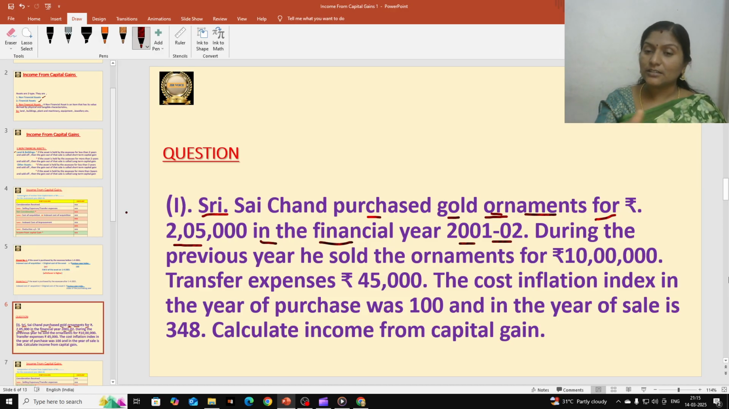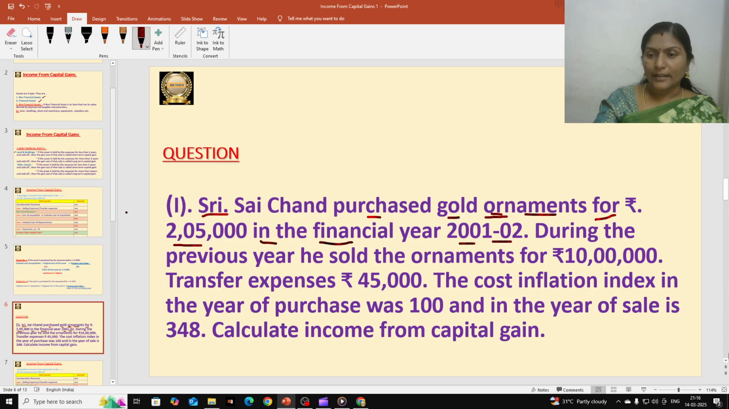When he purchased in 2001-02, from 2001-02 to 2023-24, till the previous year, he actually held that asset for more than 3 years. So it is what asset? A long term capital asset. Because the asset was purchased in 2001-02, and he sold during the previous year 2023-24, till that period he held it for more than 3 years. That is why we have to treat these gold ornaments as long term capital assets.